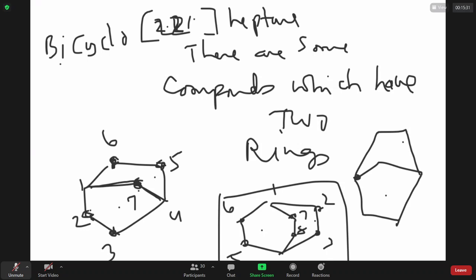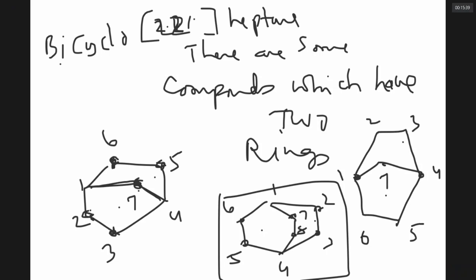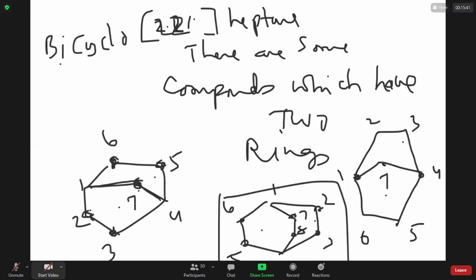What about this? It is bicyclo[2.2.1]heptane. Okay. Is that fine?